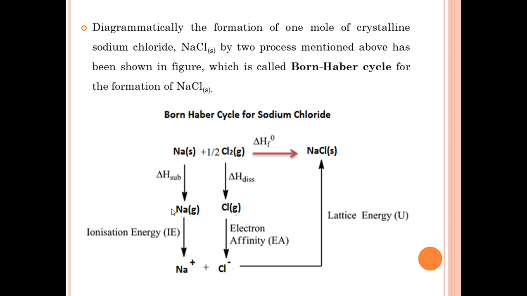Next, the gaseous sodium atom is converted into sodium ion. This is the enthalpy of ionization energy. In the case of chlorine, chlorine is converted into gaseous chlorine atom. This is the enthalpy of dissociation. Next, this chlorine atom is converted into chloride ion. This is electron affinity. Finally, these two oppositely charged ions, sodium ion and chloride ion, combine together to form